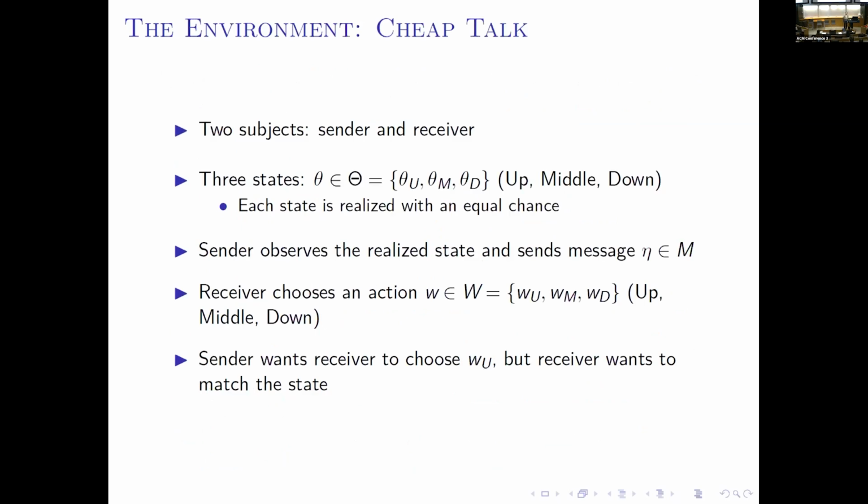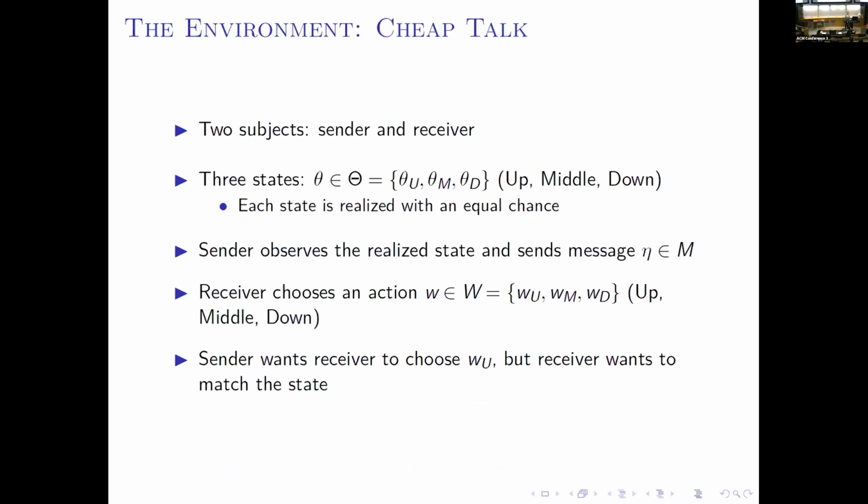So the basic setup is very similar to a standard cheap talk game. We have two subjects, a sender and a receiver. So there are three states of the world, up, middle, and down. So the sender observes the realized state and sends a message. And the receiver doesn't observe the realized state and only sees the sender's message. And then the receiver chooses an action, up, middle, or down.